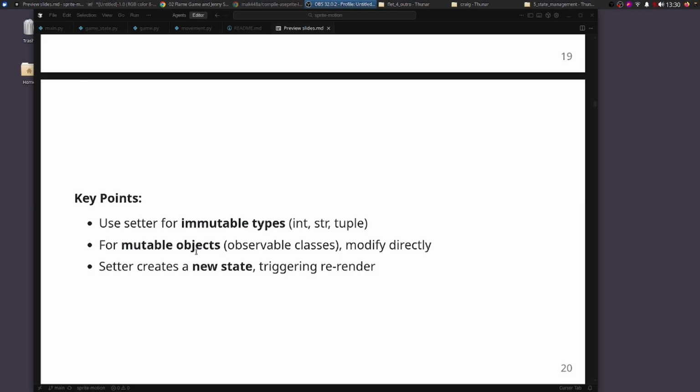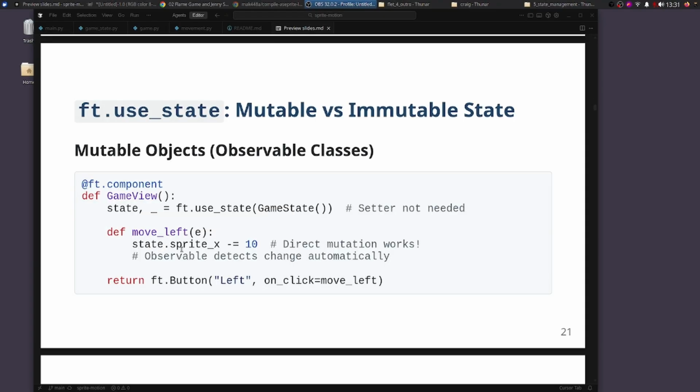In our case, we have a mutable object because we use the ft.observable decorator on our class. So anything within that class will trigger the re-render of the screen. In our example here, we can mutate or change the state directly.